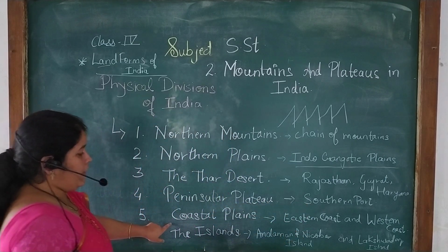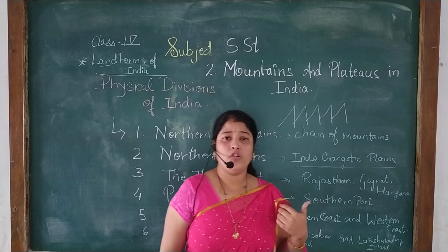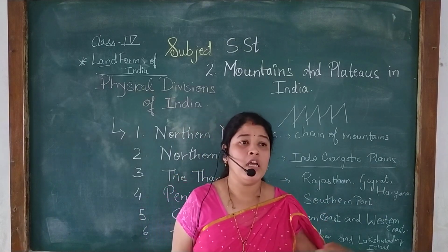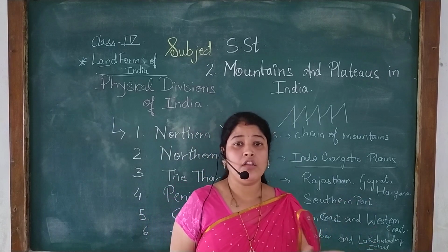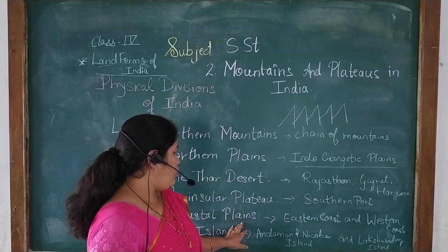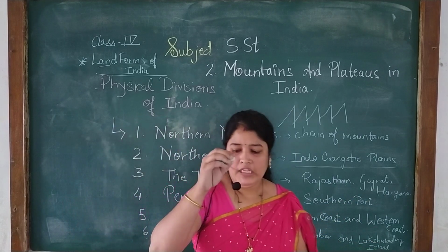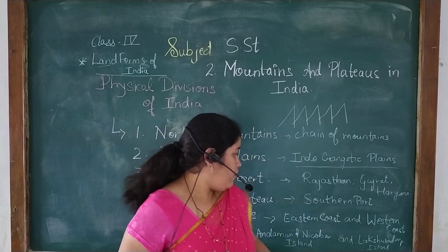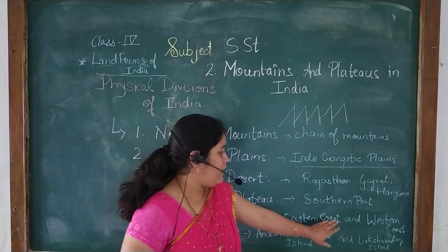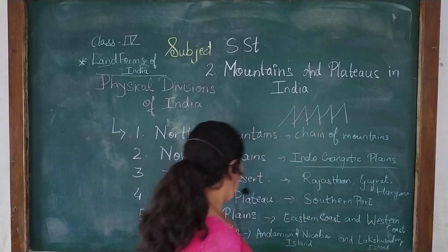Then coastal plains. I have explained in the previous video also what coastal plains are. The land near the coast is called coastal plains. To the eastern side and the western side are the eastern coastal plains and western coastal plains.